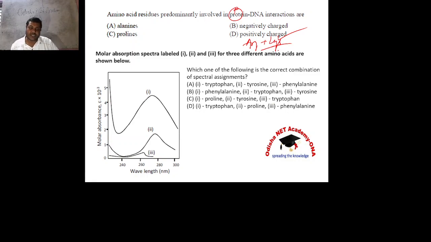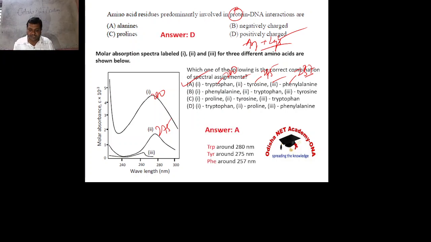Then another question: molar absorption spectra are given. This is near about 280, this is near about 275, this is near about 260. Actually the absorption maximum of tryptophan is 280, tyrosine 275 and phenylalanine 257. So which is the best answer? 1A.